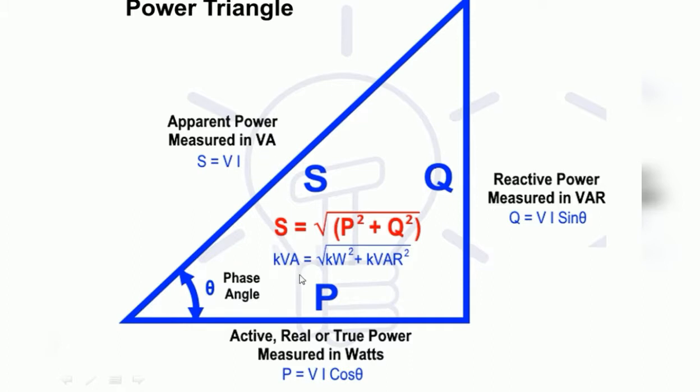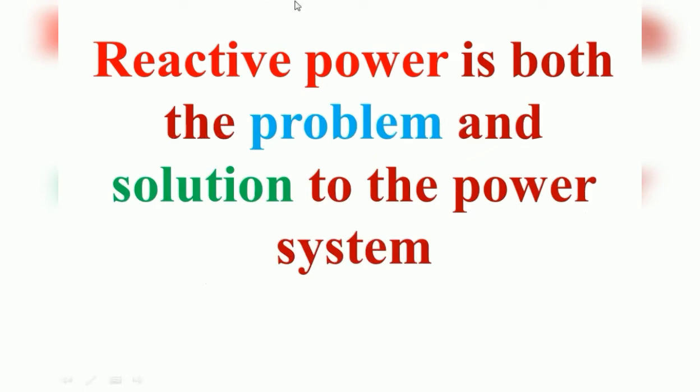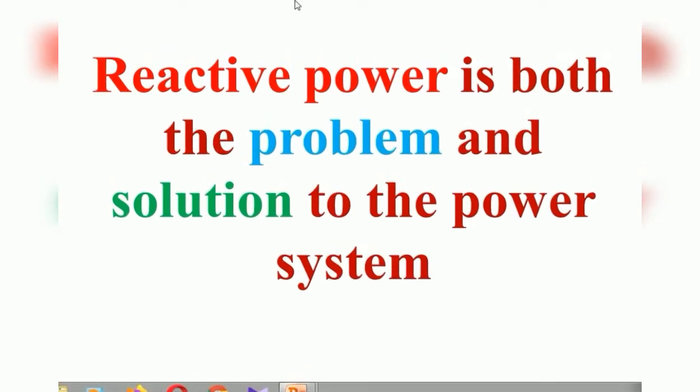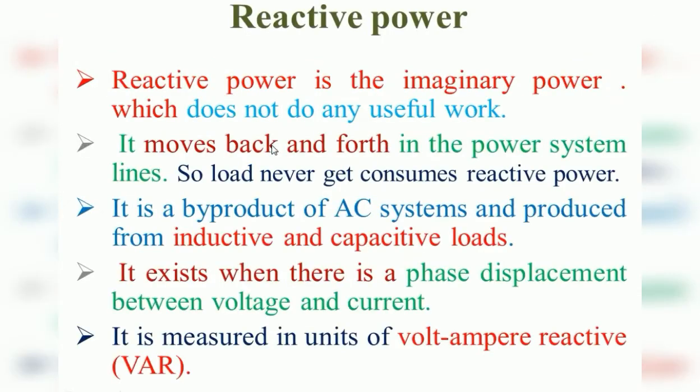The AC system produces the power. It has the active power and also the reactive power. Active, real, or true power are all alternate names for the same real power. Now let us see. Reactive power is both the problem and also the solution to the power system. It gives a solution and it also creates some problems in the power system. So now let us see one by one.